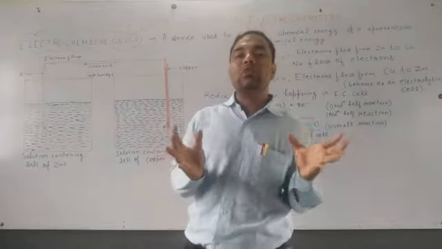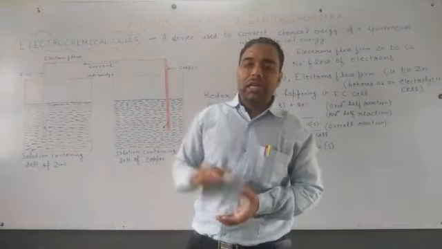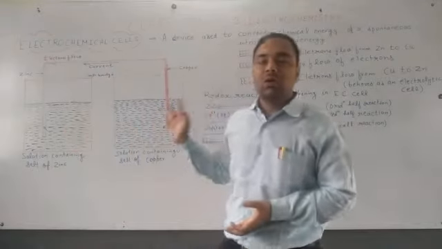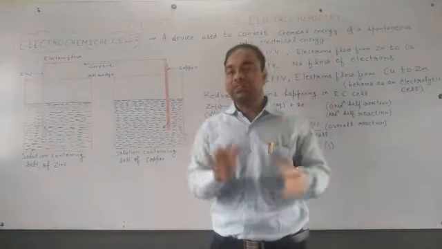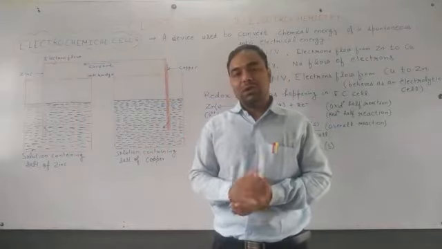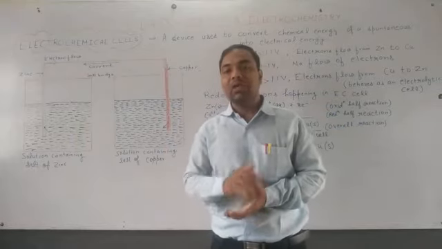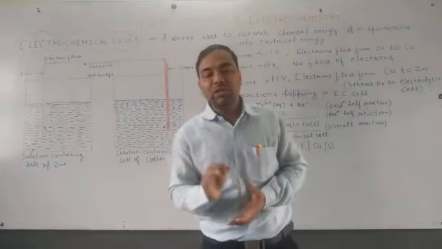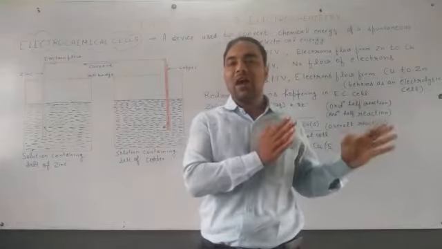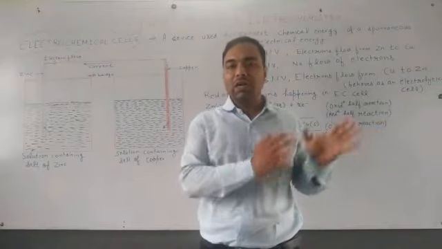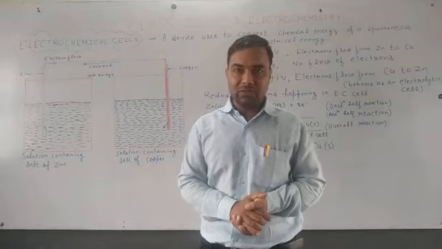So what is the working process or the construction of an electrochemical cell? This is a complete cell which is made up of two half cells. In one container or one half cell, the process of oxidation will be carried out, whereas in another half cell or container, the process of reduction will occur.